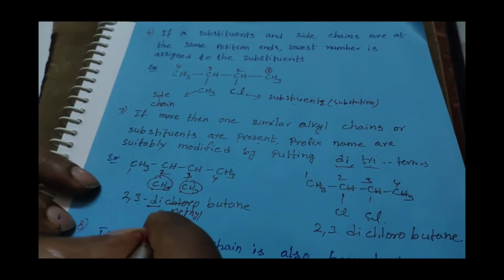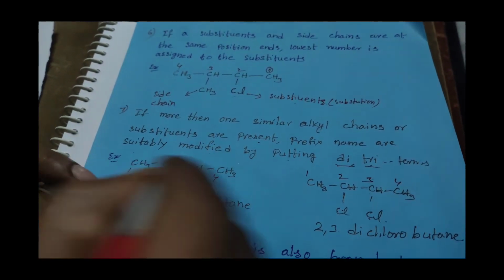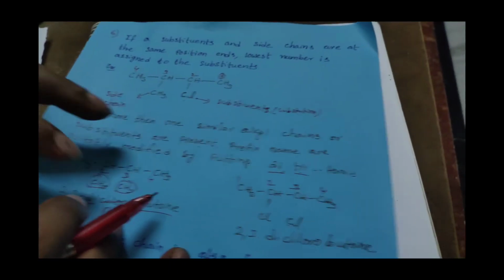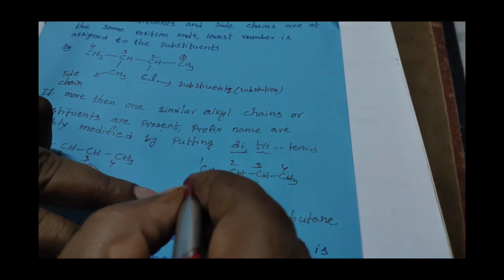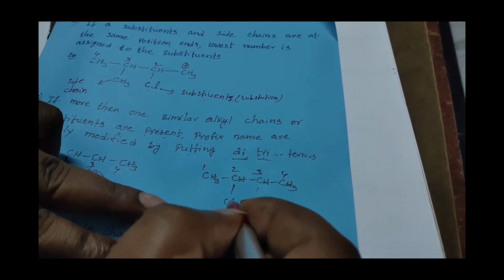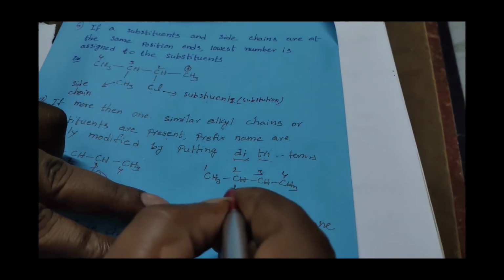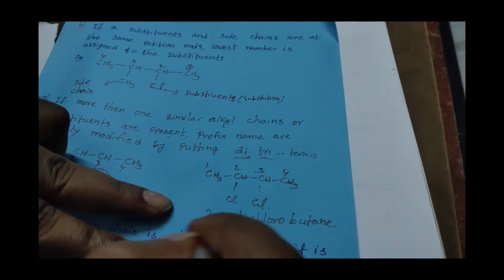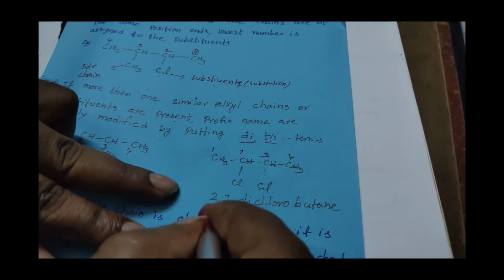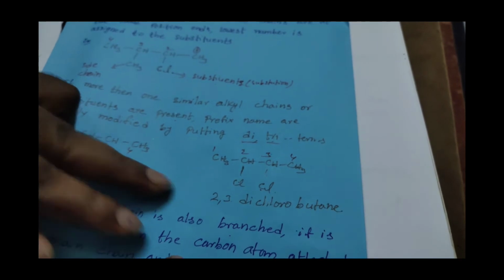Di. So what is the di here? Methyl. The second position and third position have methyl groups. The root word is butane. 2, 3 dimethyl butane. One more example: here the root word is 4 carbons, 1, 2, 3, 4. Here also in the second position it is chlorine, and the third position also is chlorine. The naming of the compound is 2, 3 dichloro. Why? Because in the second position and the third position they are chlorine groups. So the name of the compound is 2, 3 dichlorobutane.